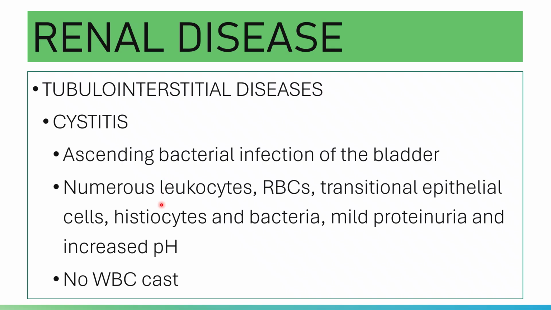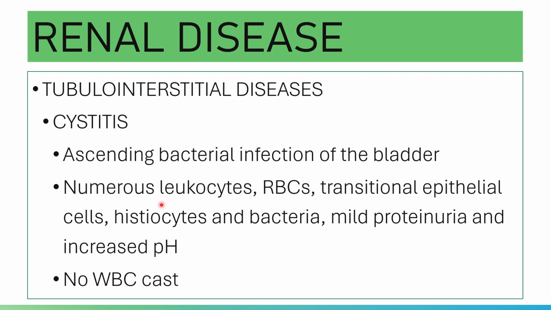And then you have your cystitis. Your cystitis is an inflammation of the bladder or urinary bladder. It is an ascending bacterial infection of the bladder. In this case, of course, there is bacteria in the urine. There are numerous leukocytes, red blood cells, transitional epithelial cells, histiocytes, and bacteria, and mild proteinuria.